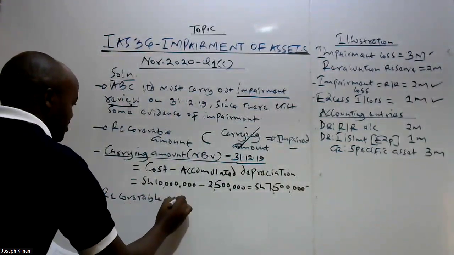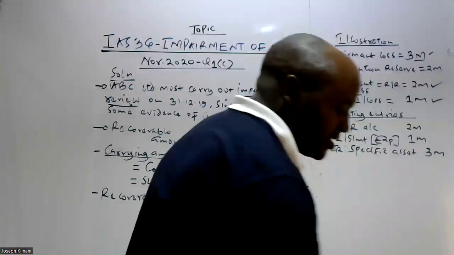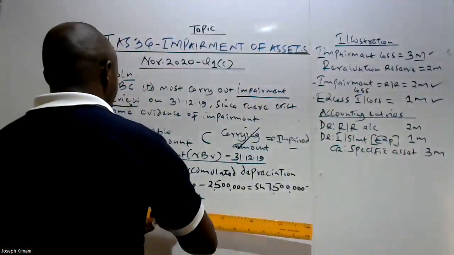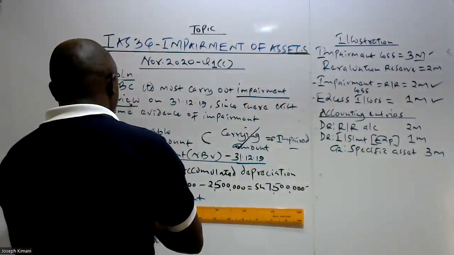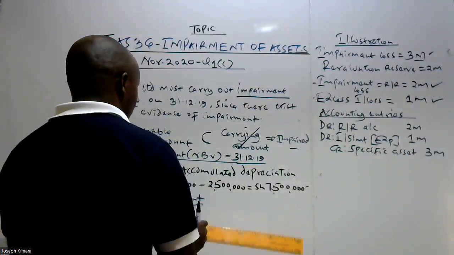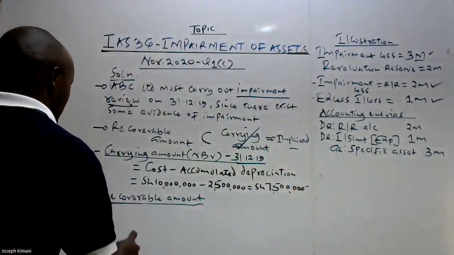We determine the recoverable amount. So how do we determine this recoverable amount? Recoverable amount, we have said that this is determined as the higher of two values.